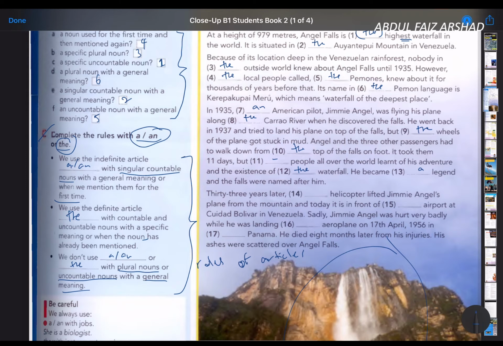Number 14, a helicopter lifted Jimmie Angel's plane from the mountain, and today it is in front of the airport because it's specific airport. And then Jimmie was hurt very badly while he was landing an aeroplane.